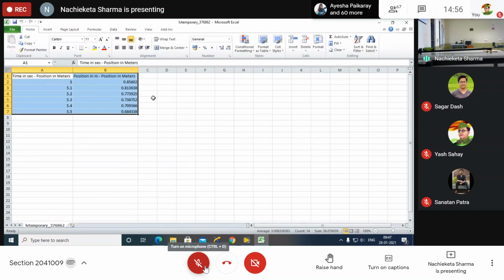First column is your time in seconds, second column is your position in meters. This is first parabola, upward motion. Have you all written or not?